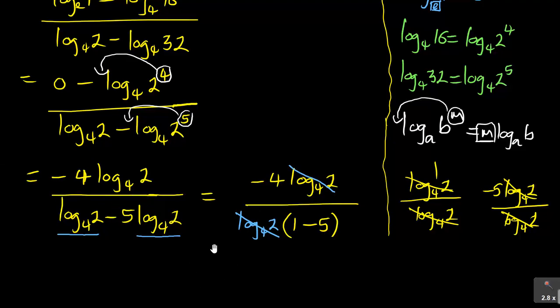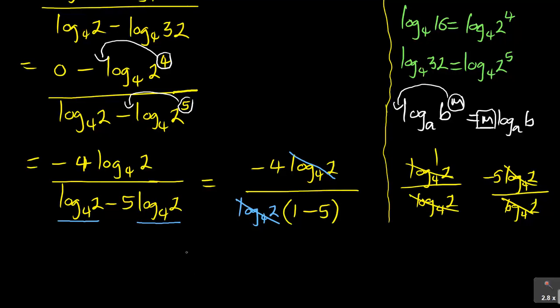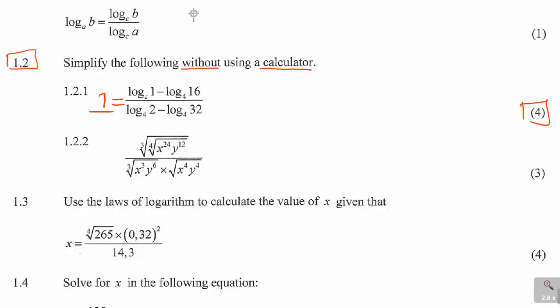And then when it's like that, it then moves on to say I've got minus 4 at the top there, so I will have minus 4 here, minus 4 all over. Now 1 minus 5 also is minus 4. So minus 4 divided by minus 4 is 1 over 1, which is equal to a 1. And remember the answer that we got previously, the answer here was a 1. So that is how you can simply get your 4 marks. It was a good 4 marks, which you're supposed to get advantage of.